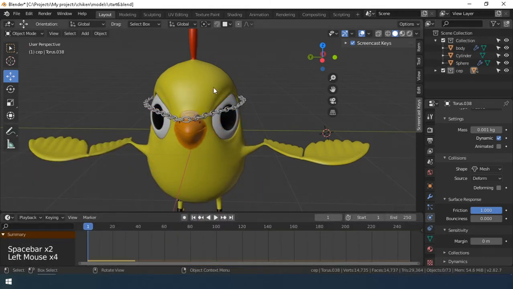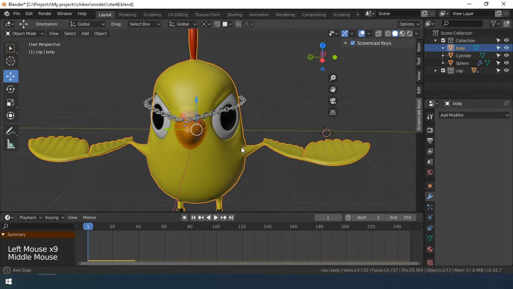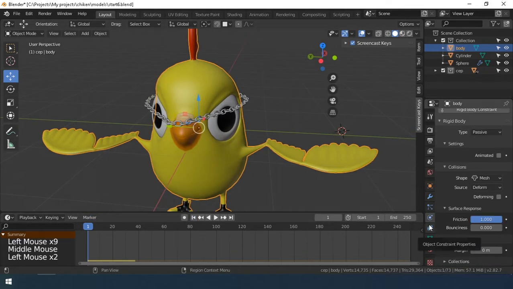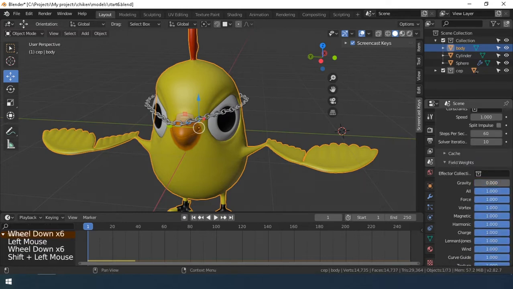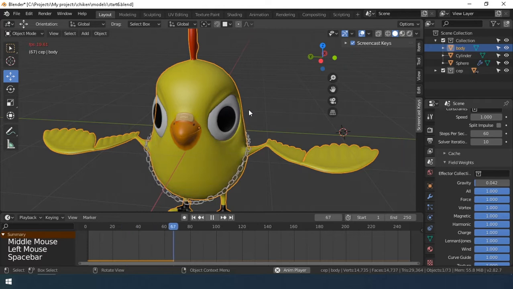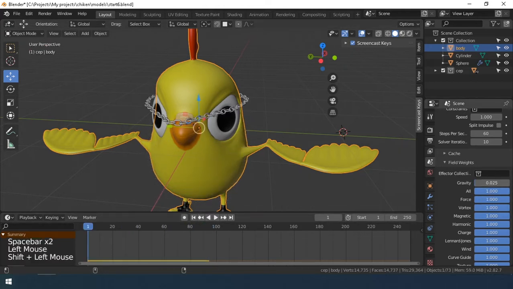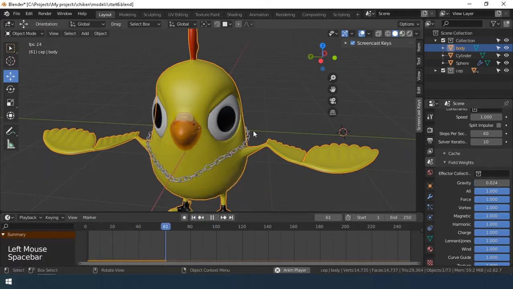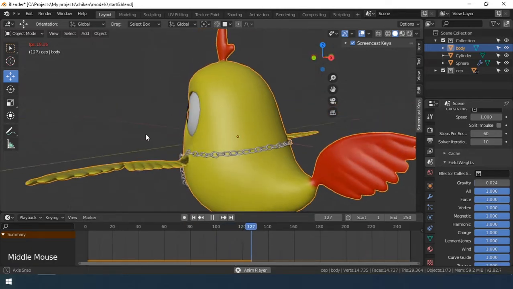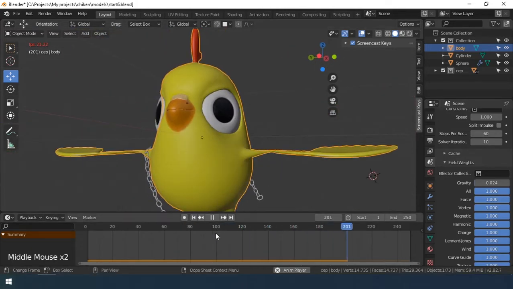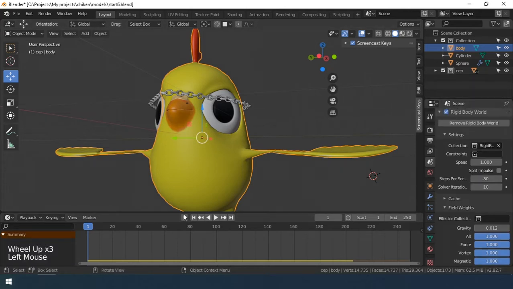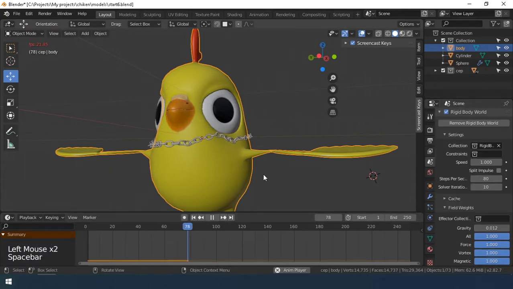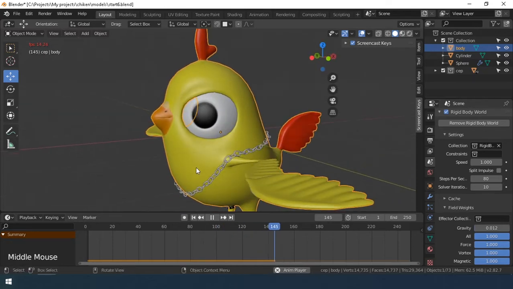Let's see what happened. Correct the result. Go to the settings of the rigid body world and reduce the gravity parameter to a minimum. Check the result. Add an even greater value in the steps per second parameter. Now everything is right.